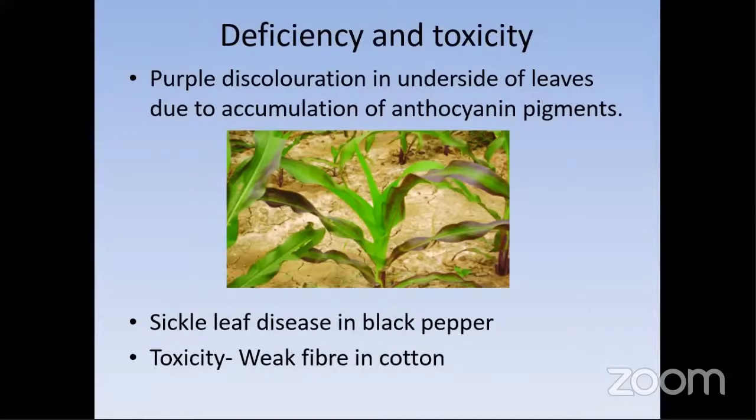And coming to the second part, sickle leaf disease in black pepper. Where pepper is grown, we can see some sickle leaf disease in the black pepper. And for toxicity, there is phosphorus toxicity, where we can see weak fiber in cotton.